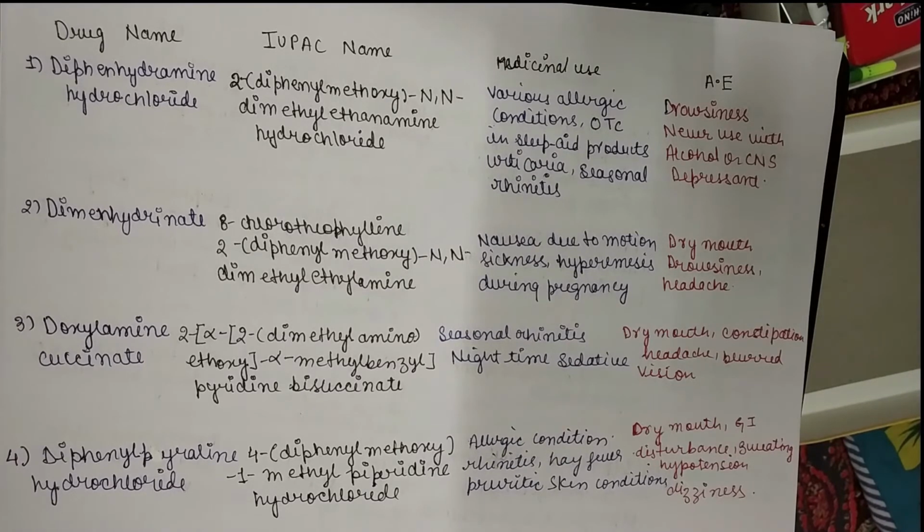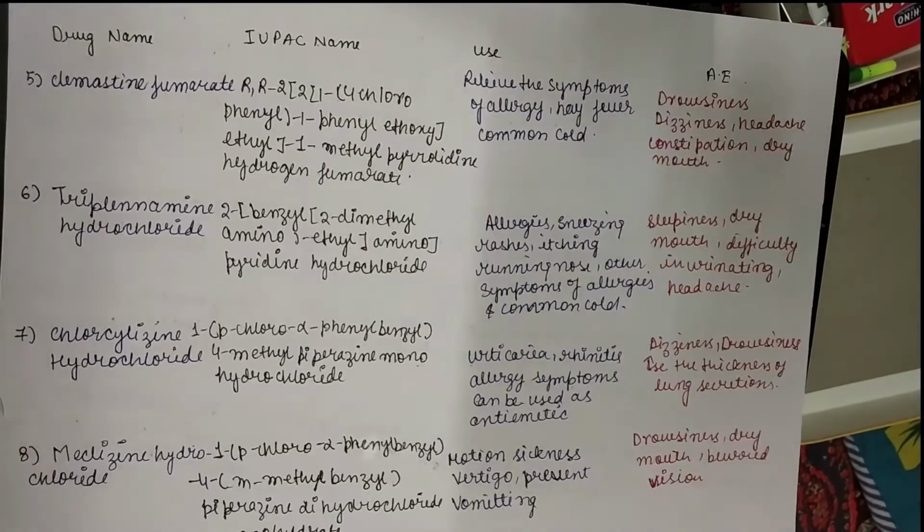And next drug is diphenylpyraline hydrochloride. It is again used in allergic conditions and also in skin allergy. Adverse effects are dry mouth, GIT disturbance, sometimes sweating, hypotension and sometimes dizziness also. Next drug is clemastine fumarate. It relieves the symptoms of allergy, hay fever and common cold. Adverse effects are again drowsiness, dizziness, headache, constipation, dry mouth.